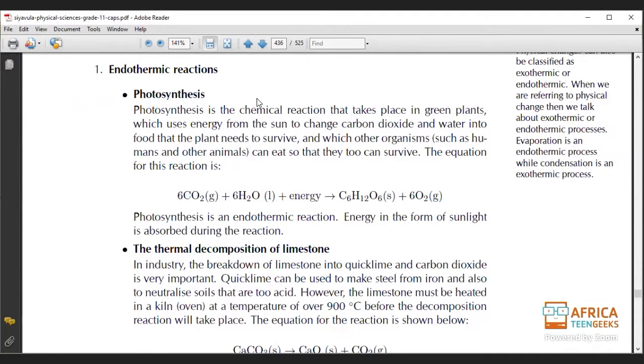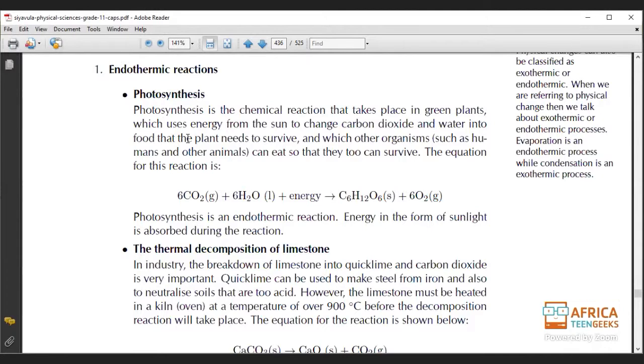Excuse me to the accounting guys. So it takes place in green plants, which use energy from the sun. Okay, so already we're getting into endothermic because we're talking about energy that is taken from our surroundings, to change carbon dioxide and water into food to let the plants survive, and which other organisms such as humans and other animals can eat so that they too can survive.